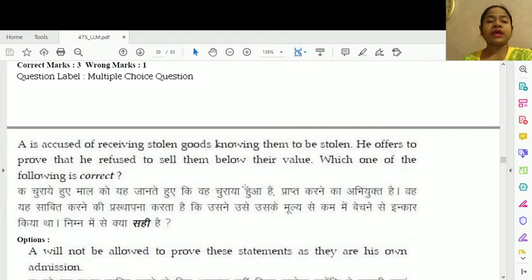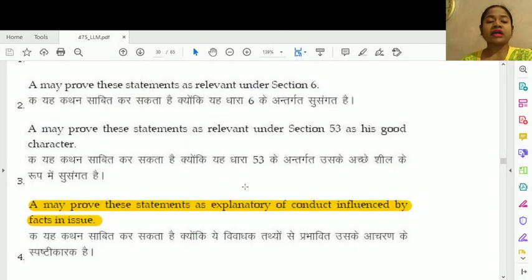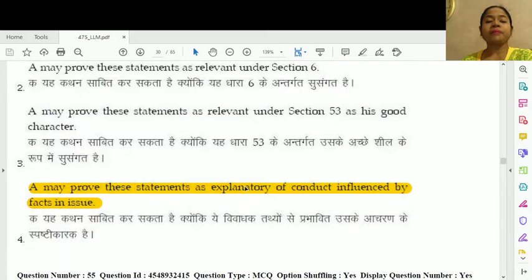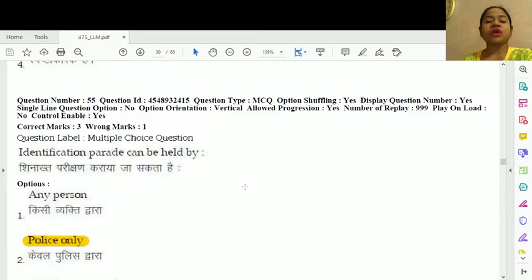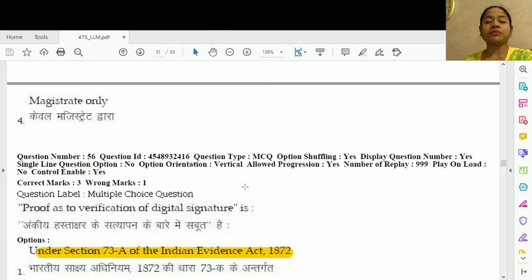Question number 54. A is accused of receiving stolen goods knowing them to be stolen. He offers to prove that he refused to sell them below their value. Which one of the following is correct? The correct option is option number 3. A may prove these statements as explanatory of conduct influenced by facts in issue. Question number 55. Identification parade can be held by, option number 2, police only.